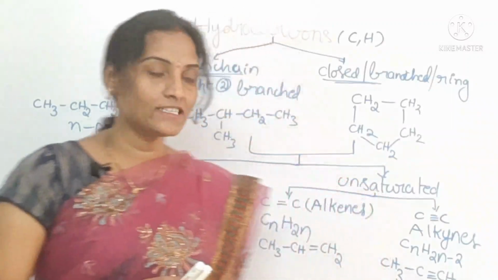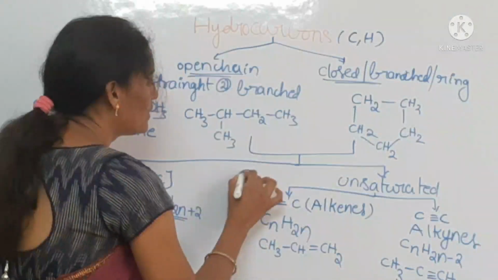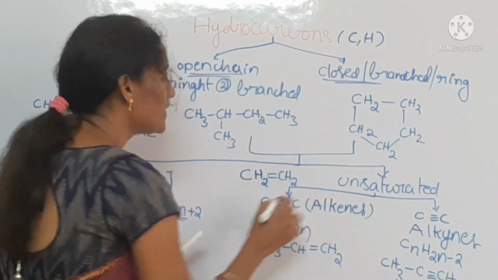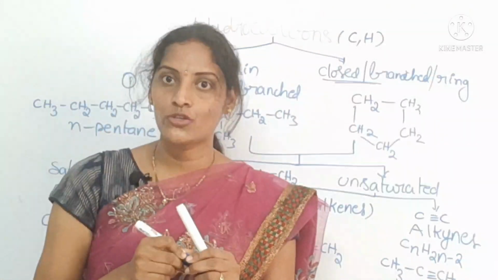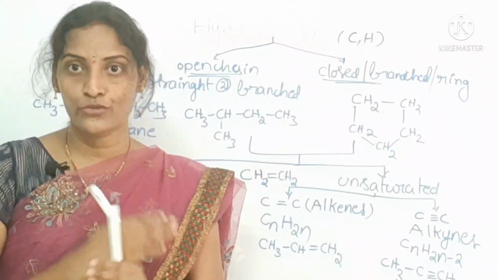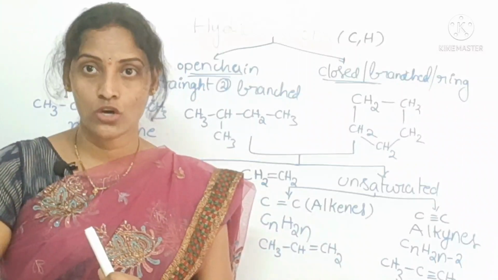Coming to alkenes, especially you can take ethene, students, CH2=CH2. This is ethene, a gaseous molecule. It is used for the ripening of fruits, and it is produced by ripening bananas also.